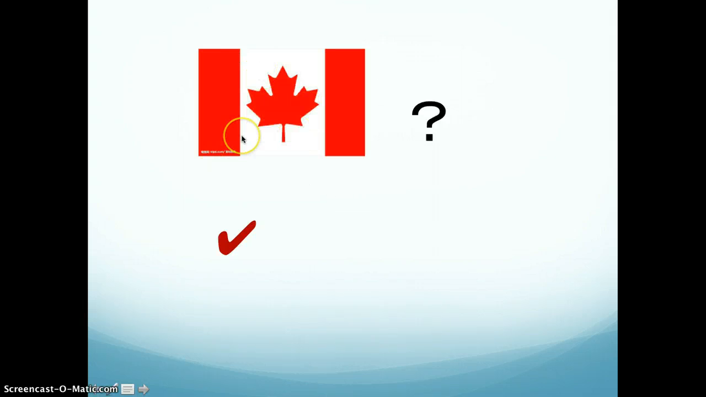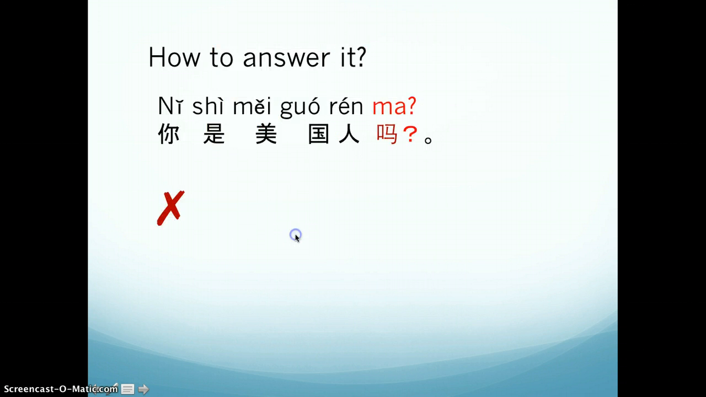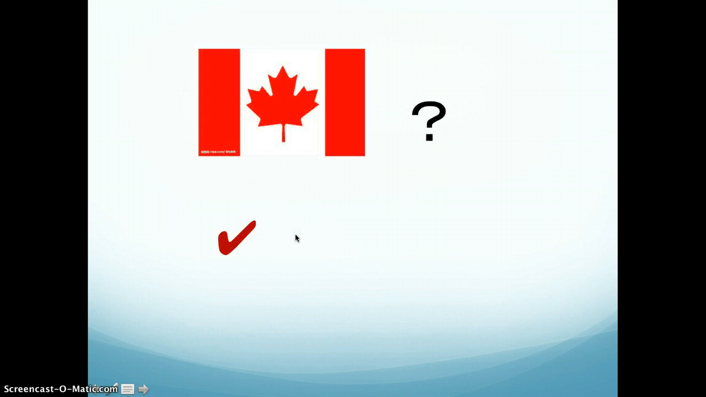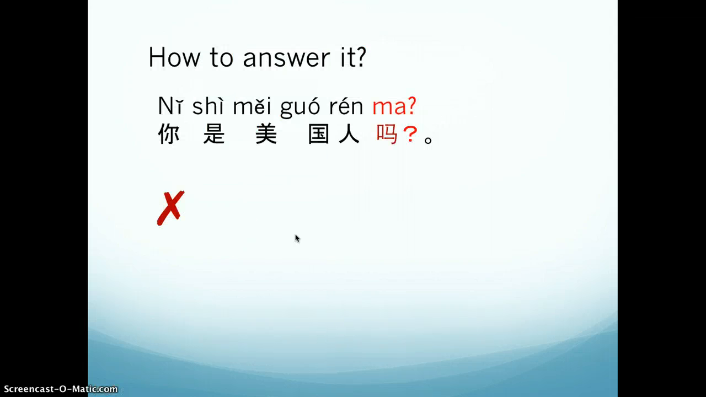Now let's ask about nationalities according to this flag. So, are you Canadian? And if the answer is yes, how do you say it? Think about it by yourself. Now let's do this together. It will be 你是加拿大人吗? Right? And yes, I am Canadian. That will be 是，我是加拿大人。Okay, got it?